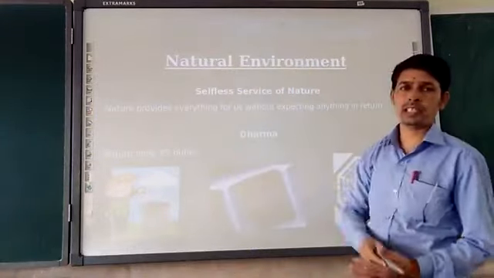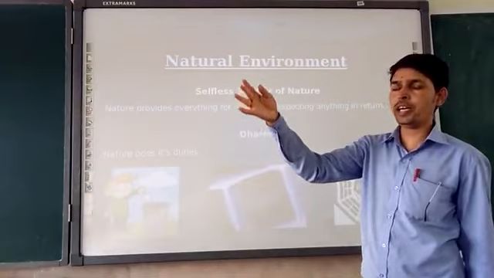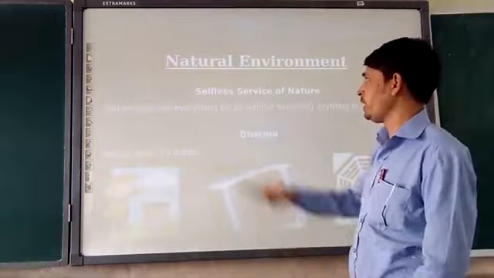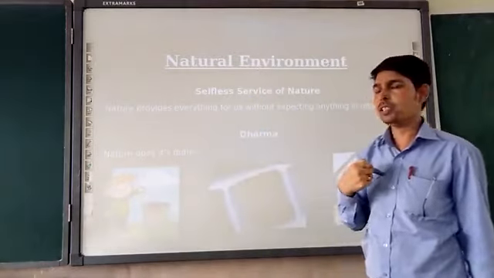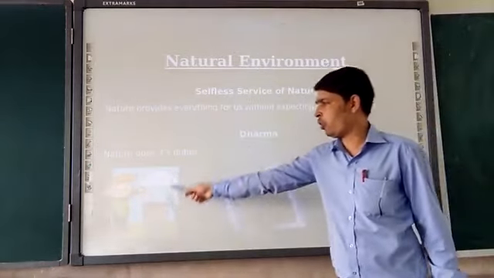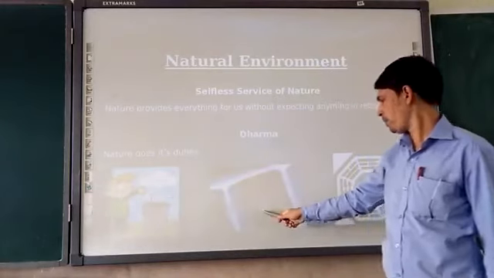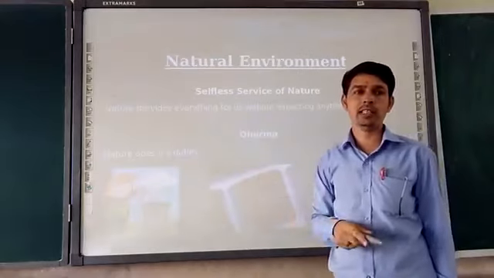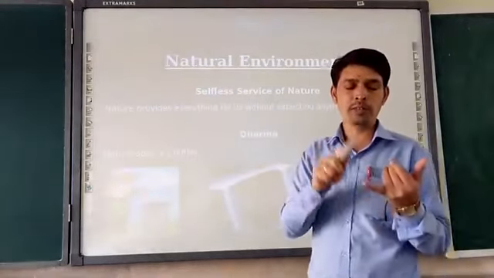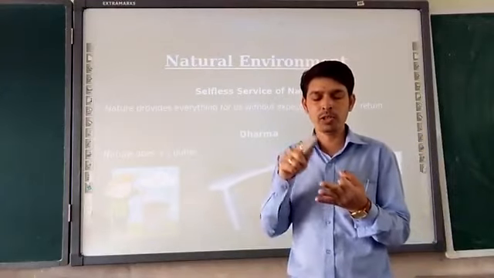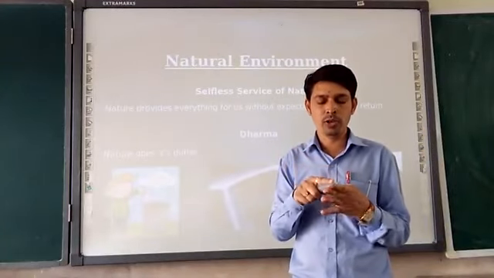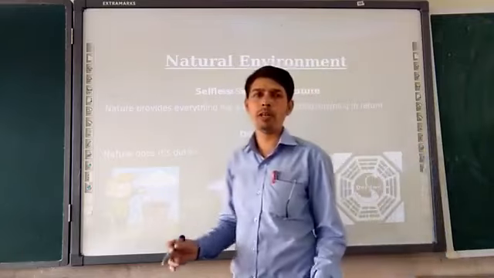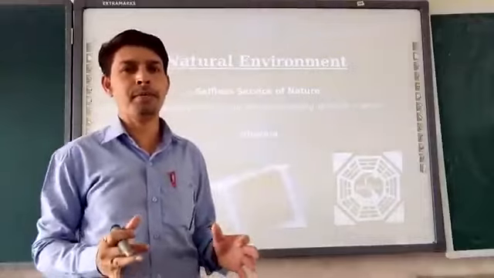The natural environment consists of four components: lithosphere, hydrosphere, atmosphere and biosphere. And in this natural environment, our selfless service will be to protect, to help and to do our dharma. That means to do our right conduct. In right conduct, we should not waste water, we should not exploit land, we should not create air pollution, and we should not destroy the biosphere. All together, we are talking about how important the natural environment is.